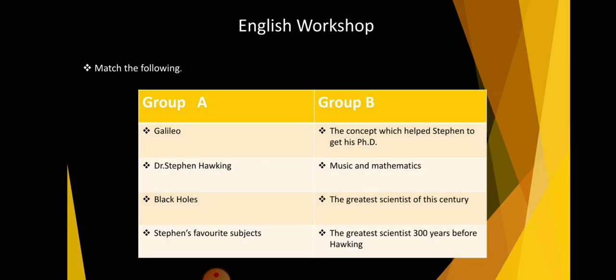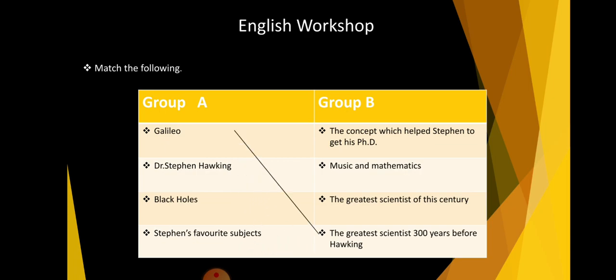So first activity is there, match the following. There is group A and group B. You have to match group A with the information given in group B. Direct answers are given here.